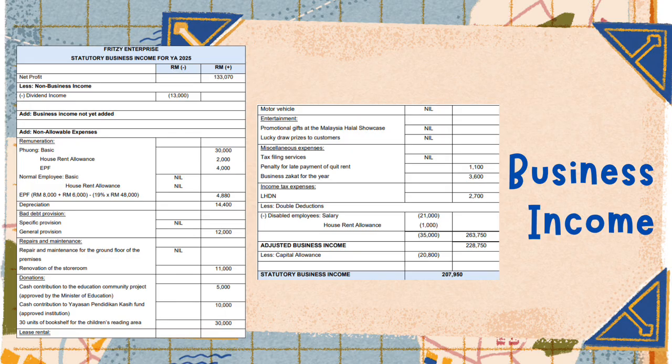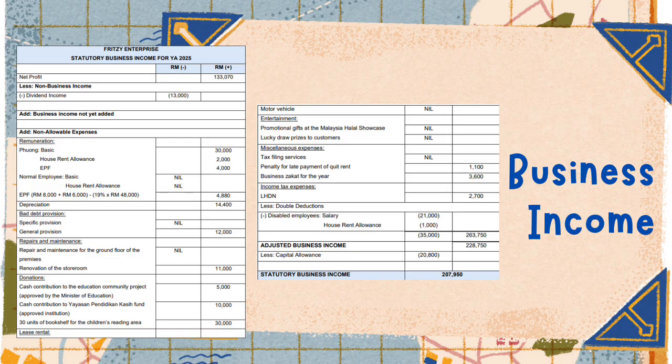Next, we add back non-allowable expenses. These include the remuneration paid to the business owner, such as basic salary, house rent allowance, and EPF contributions. Since Fong operates a sole proprietorship, payments made to herself are considered personal expenses and are not deductible for tax purposes. We also add back depreciation of RM14,400 because depreciation is an accounting expense. For tax purposes, depreciation is replaced with the capital allowance, which is claimed separately.